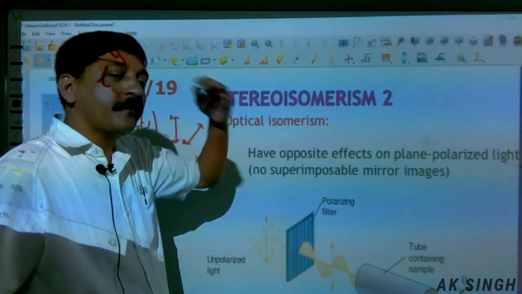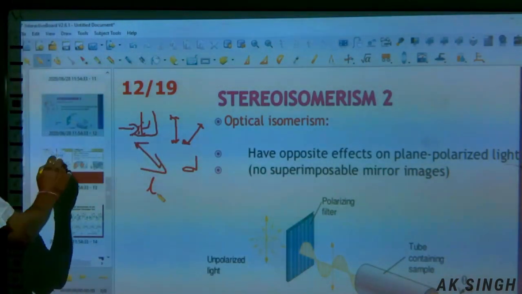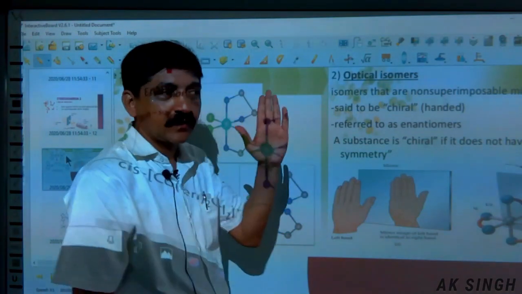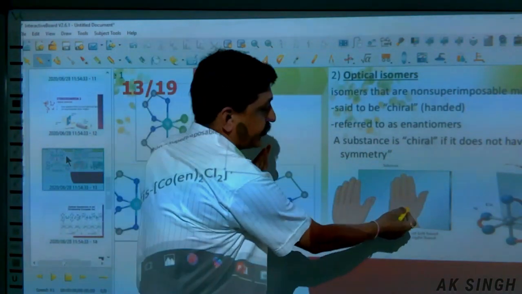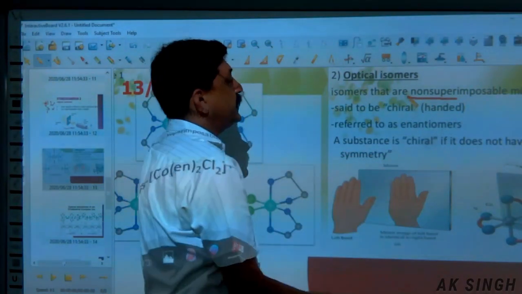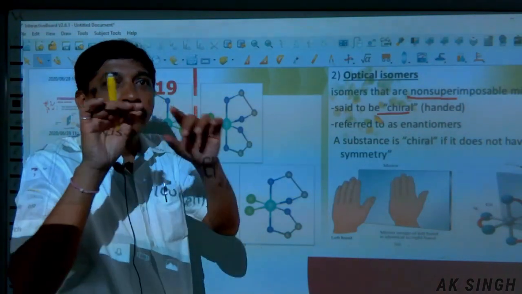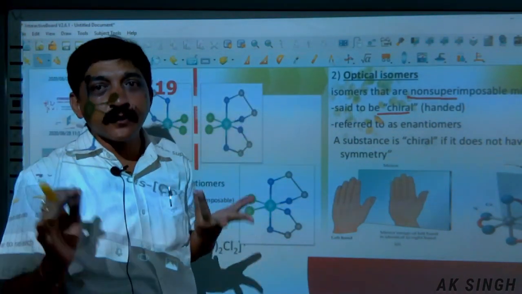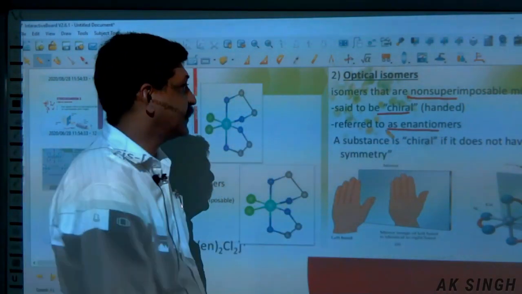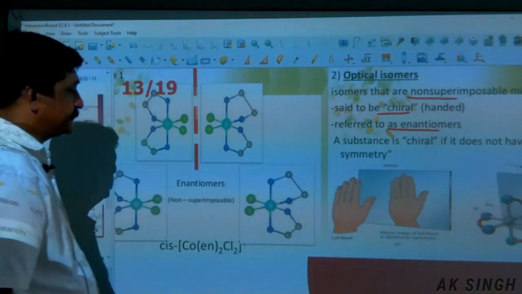They form non-superimposable mirror images. All of this is a known figure. Just see the mirror image of this. Now, isomers that are non-superimposable mirror images are called chiral. In organic chemistry, a chiral carbon is a carbon which is attached to 4 different groups. Enantiomers: the substance is chiral, does not have symmetry.